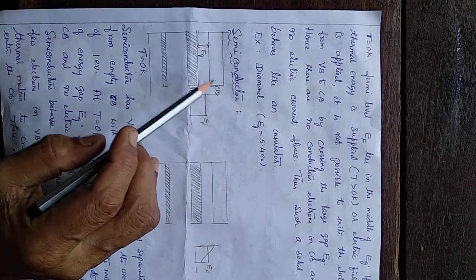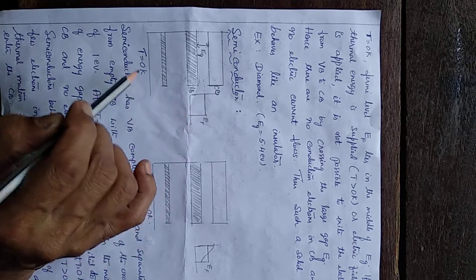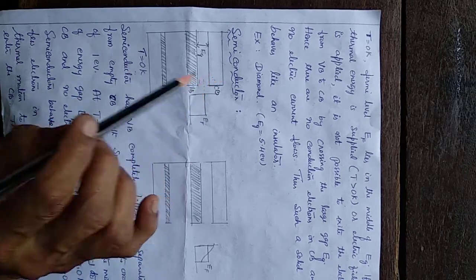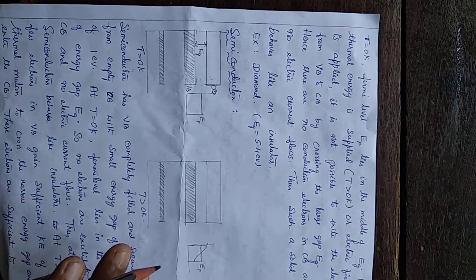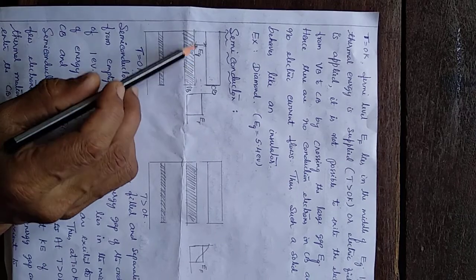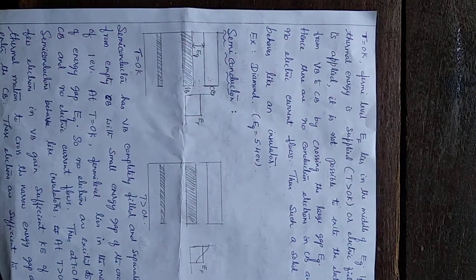So the electrical conductivity of the semiconductor is zero at absolute zero. So a semiconductor behaves like an insulator at absolute zero. Here also, the Fermi level lies exactly in the middle of this energy gap.